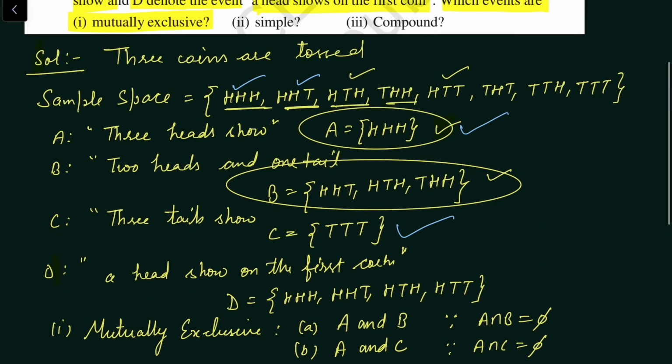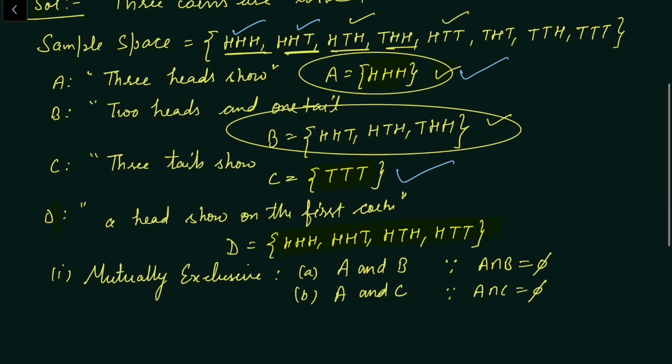Now see whether A and D, no, it has a common outcome, A HHH and D HHH, so A and D cannot be mutually exclusive. Now see B and D, no, it is not mutually exclusive. Let's see C and D, yes, C and D do not have any common outcome, so C and D are also mutually exclusive.